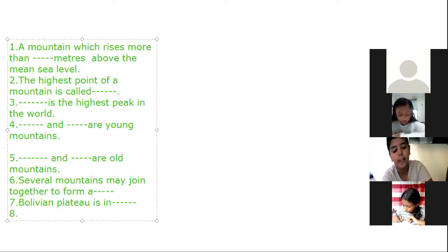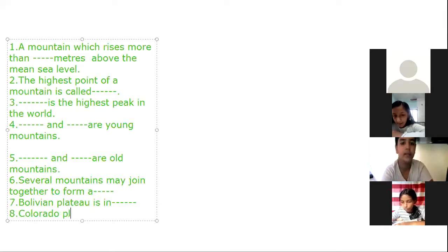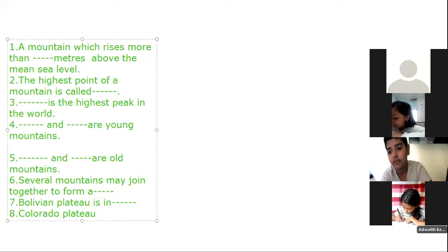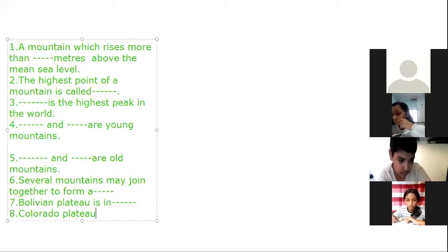Eighth one: Colorado Plateau is in dash.